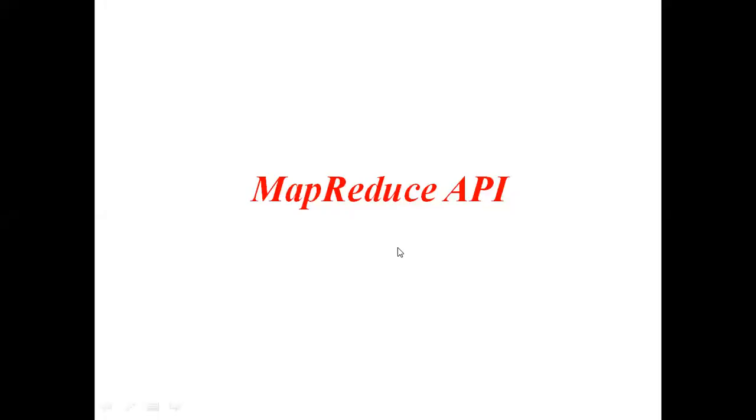Good morning, guys. Today we have to see a new concept called MapReduce API. Okay, what is API? Application Programming Interface.